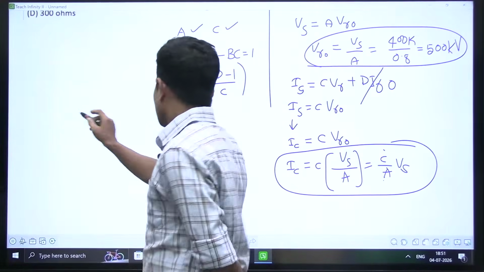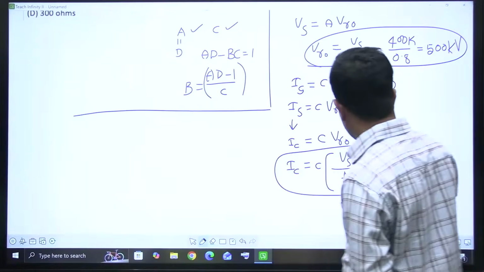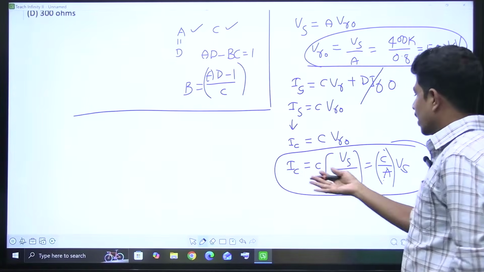Yes or no? Now this is one effective formula: if you know the C and A values and VS, you will directly get the charging current.